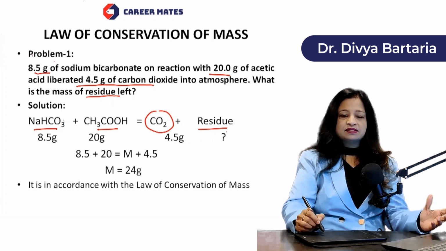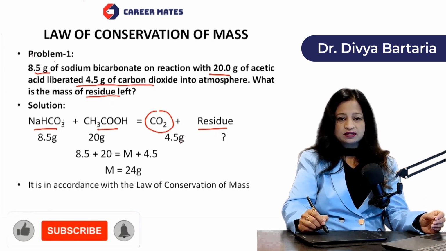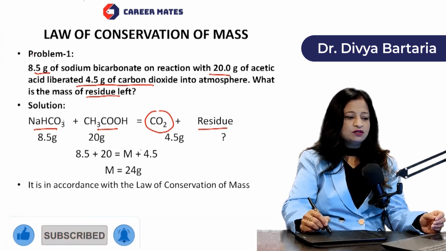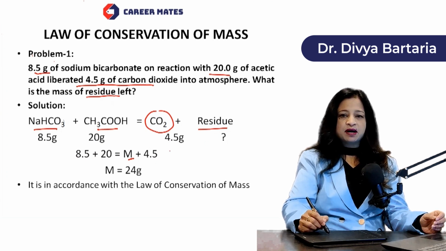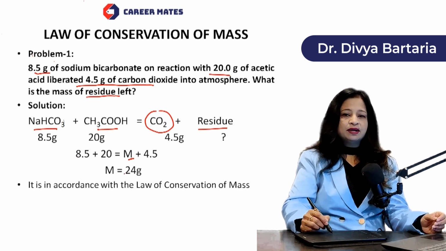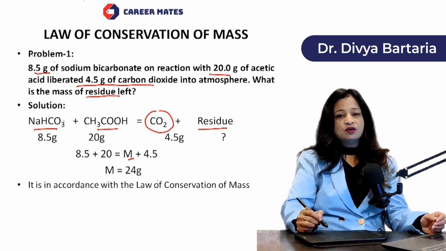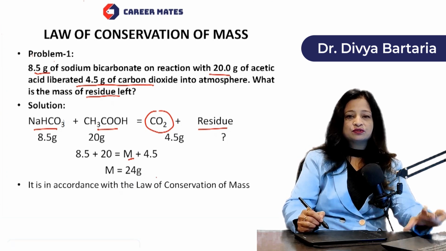Now we can apply the same law, which is the law of conservation of mass. Total mass of the reactants is equal to total mass of the products. So here you can see total mass of the reactants is 8.5 plus 20 is equal to M, where M is the mass of the residue, plus 4.5, the mass of carbon dioxide. So in that way, M is equal to 24 gram. So this is in accordance with the law of conservation of mass. So I hope it is very much clear to everyone, dear students.